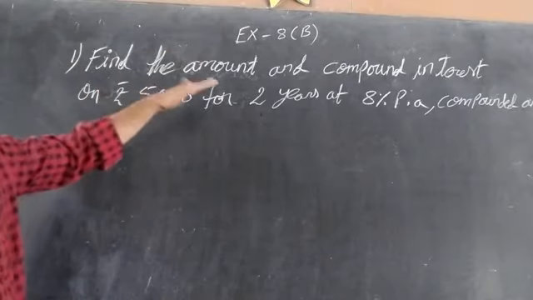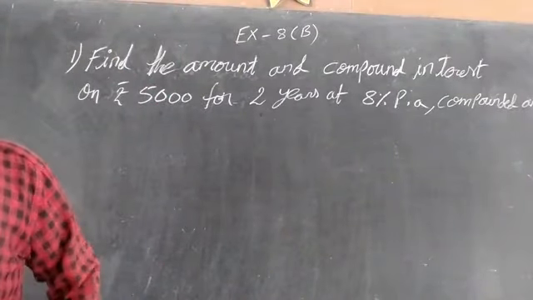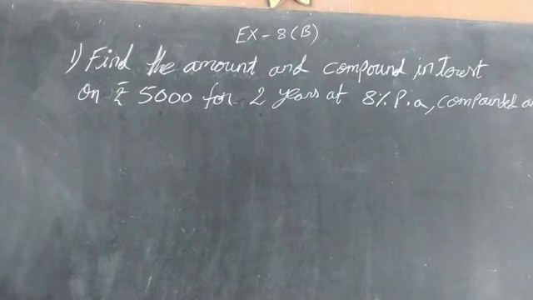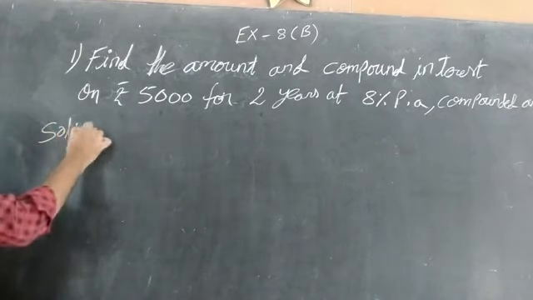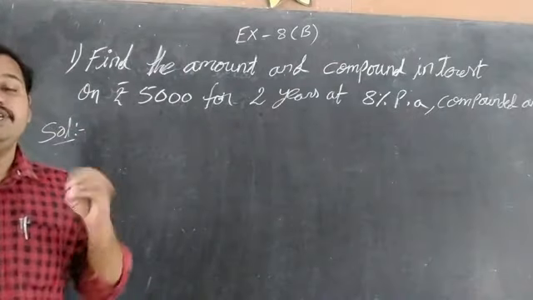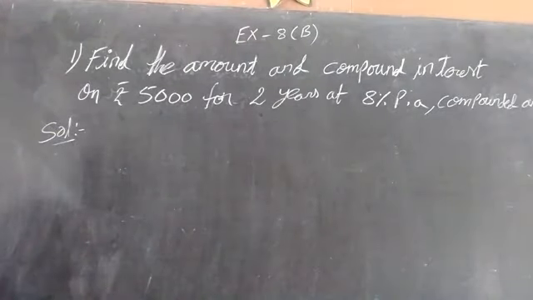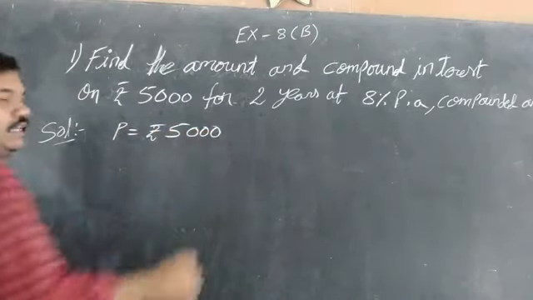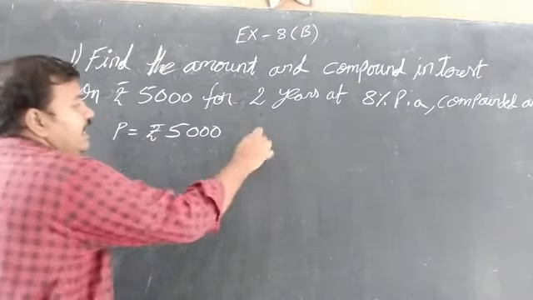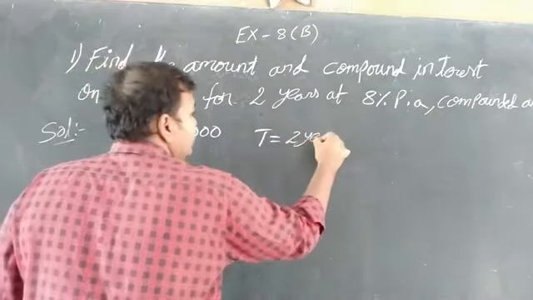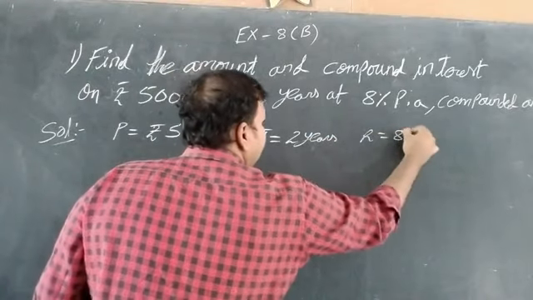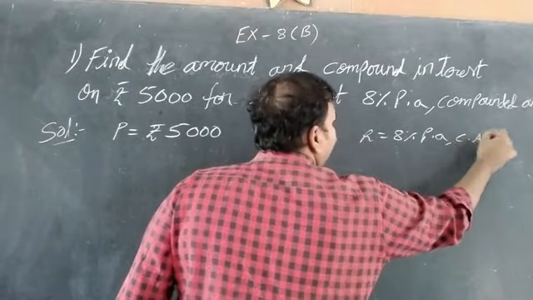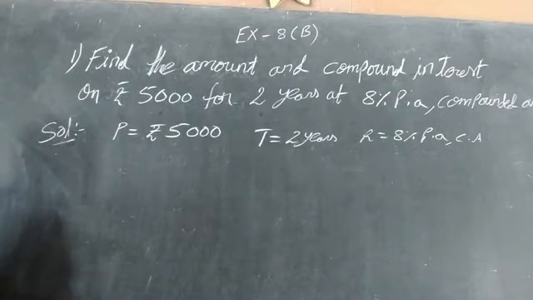First of all, I am reading the question. Find the amount and compound interest. Here we have to find the compound interest and the amount for the sum of rupees 5,000 for 2 years at 8% per annum compounded. Using the simple interest formula we can do the sum, and there is also a compound interest formula, which I will explain in the next sums. Using the simple interest formula, how to do this sum? See first. The given principal is rupees 5,000, time is 2 years and rate is 8% per annum, compounded annually.